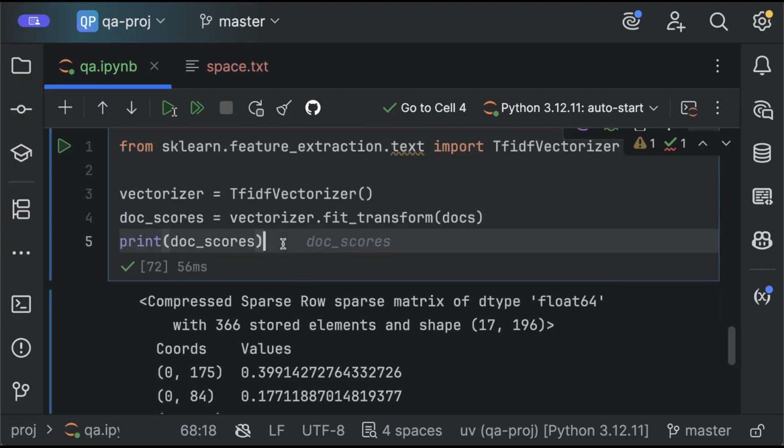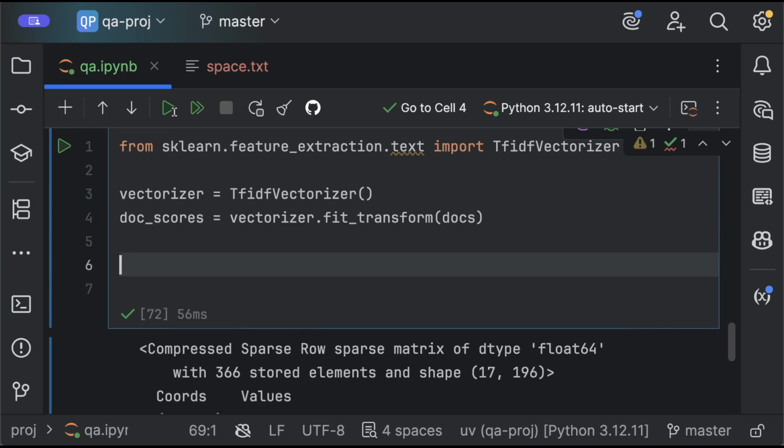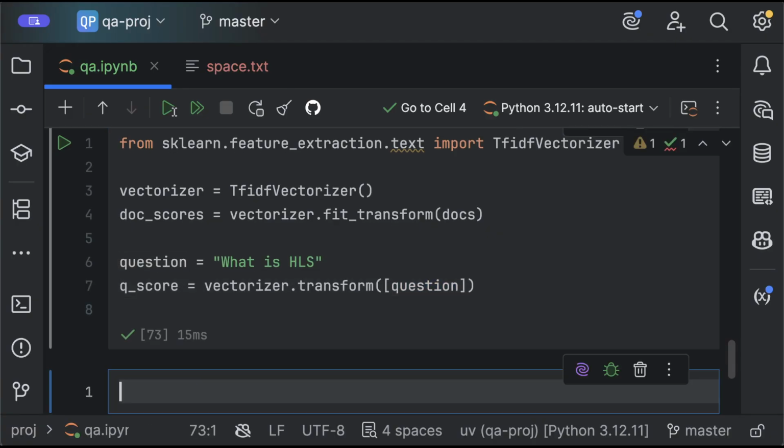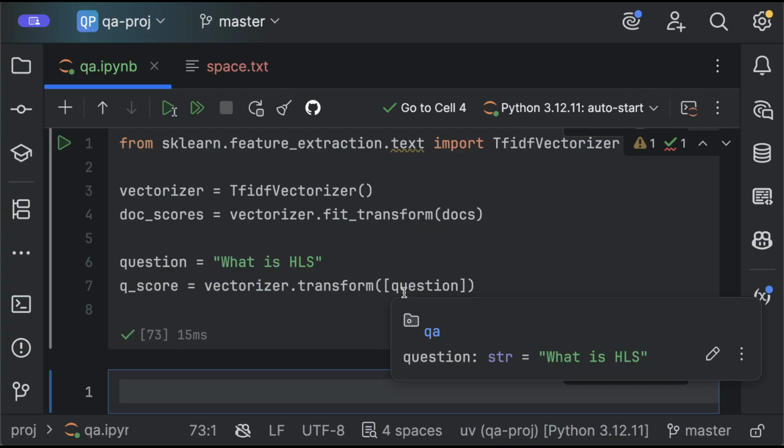So once we have that, by the way, we need the same from the question. So let's create a question here. The question is going to be, what is HLS? The question also needs to be vectorized, because this is still regular text. So I have to do the same. Also, get question score equals vectorizer transform, and then I pass the question. Yeah, so now I have all the sentences ranked. So what I have to do now is see which one is more similar with my question.